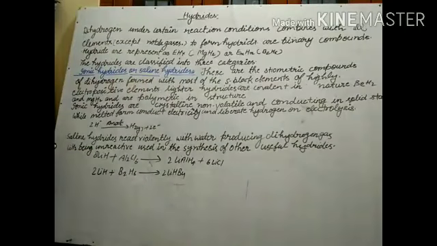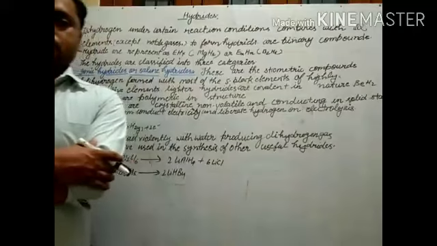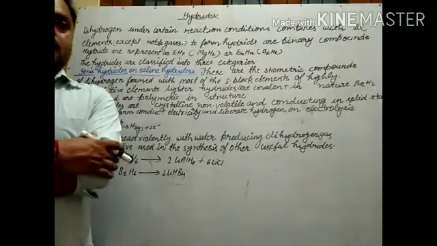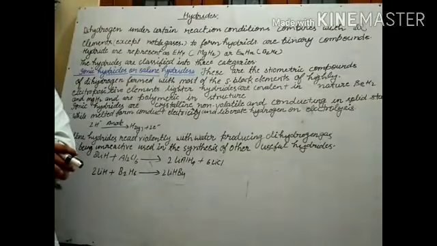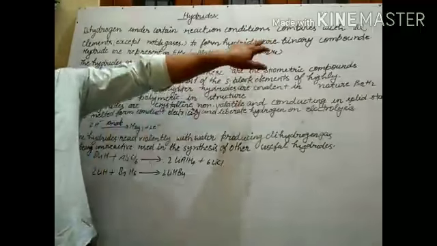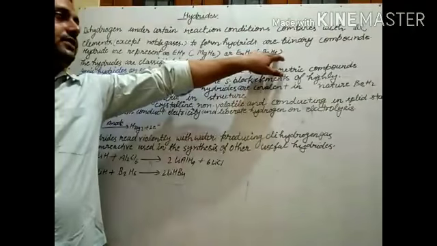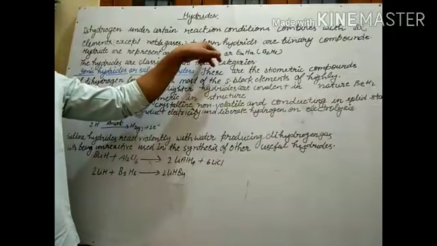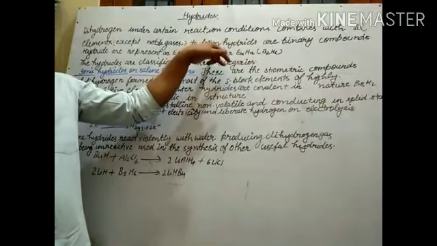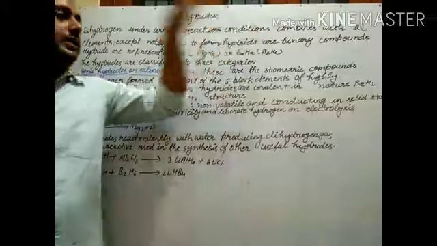So here two terms are coming: stoichiometric and non-stoichiometric. Stoichiometric means a certain ratio. A certain ratio is fixed to combine, like B2H6. Like this compound, this ratio will be fixed. And like magnesium hydride, MgH2, it is a stoichiometric compound.